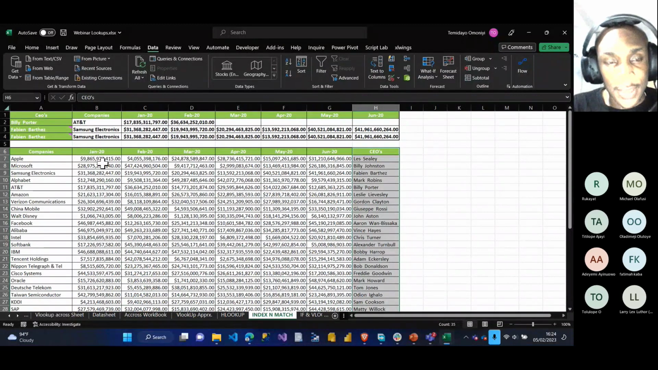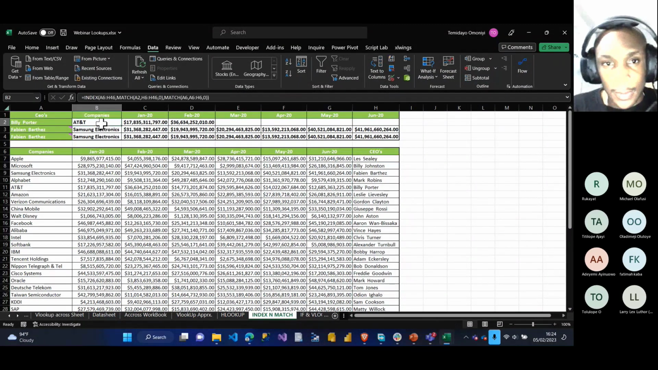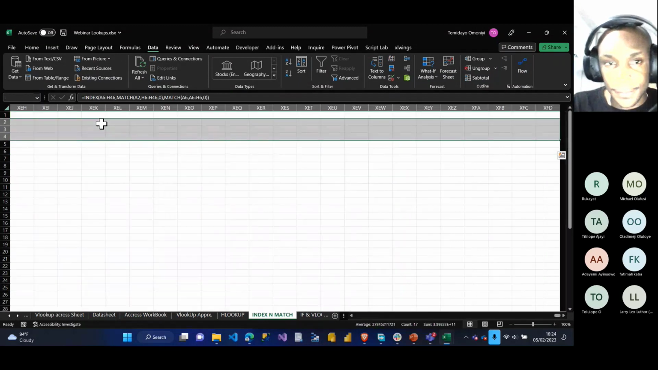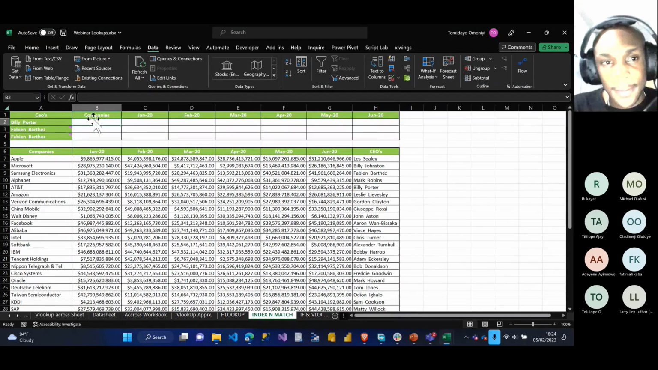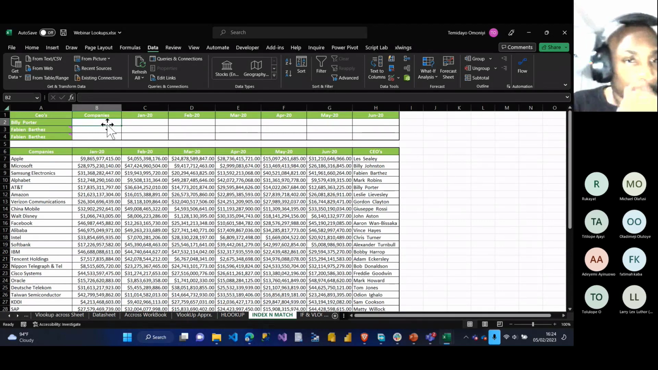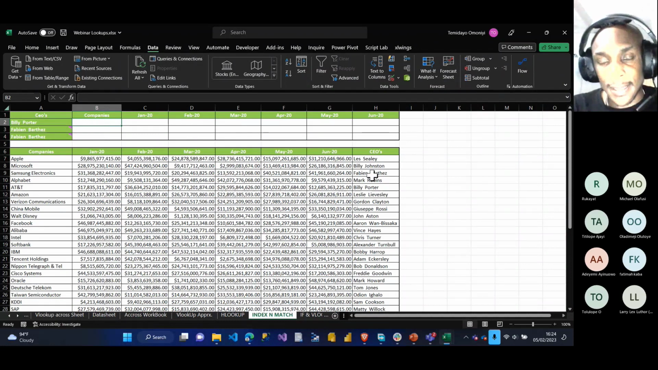The index and match. So I'll select all of this. I'll delete this. Right? Okay, awesome. Are you ready? So VLOOKUP has some limitation, right? The limitation of VLOOKUP is that if your lookup value is at this side, and what I'm looking for is behind my lookup value, VLOOKUP will not work. Let me show you what I mean.